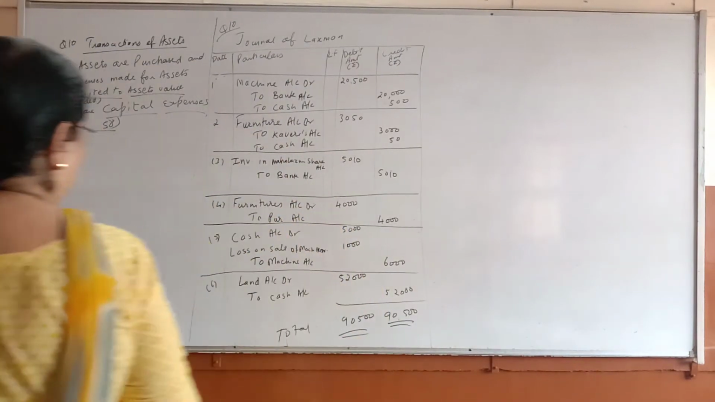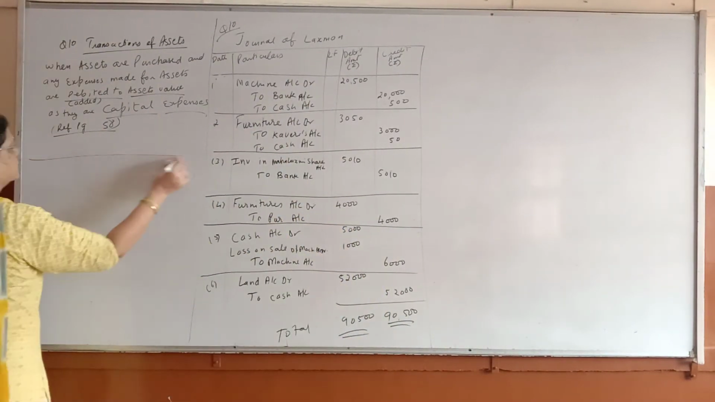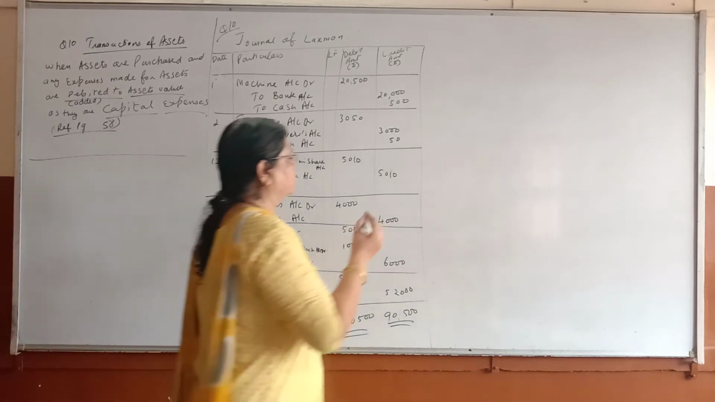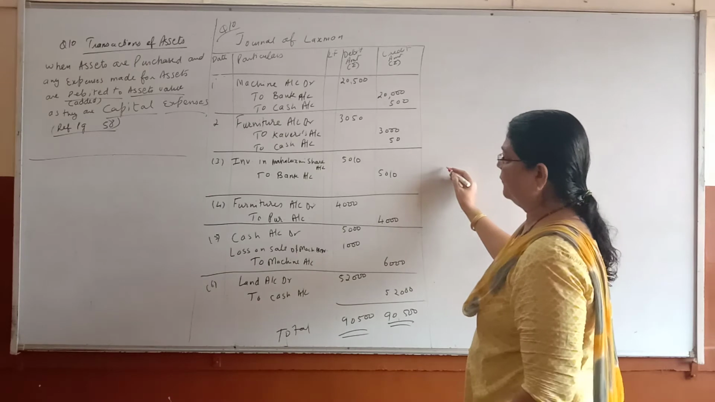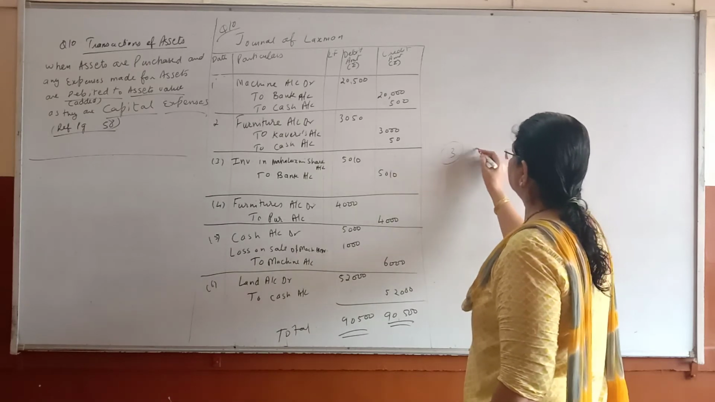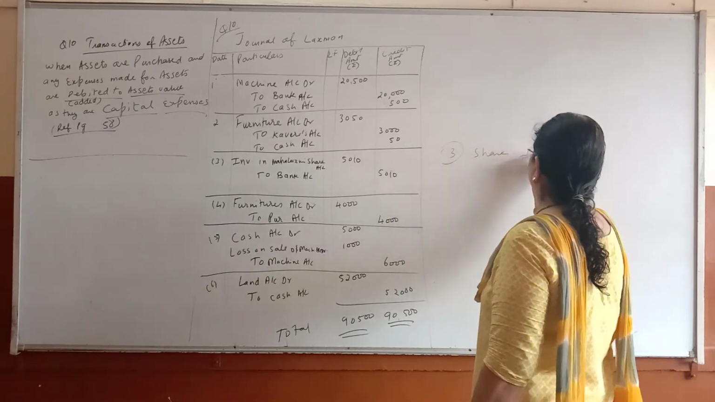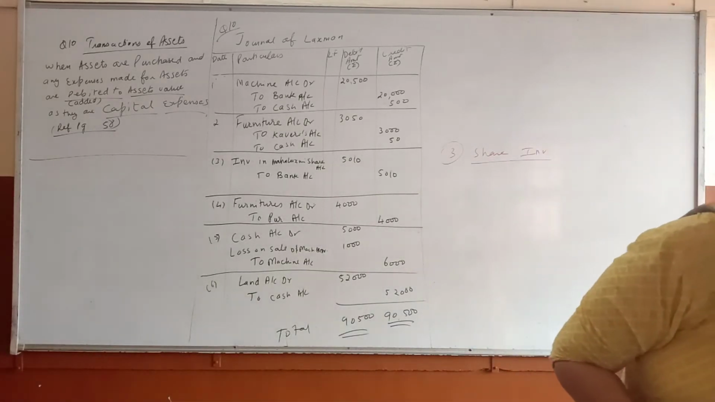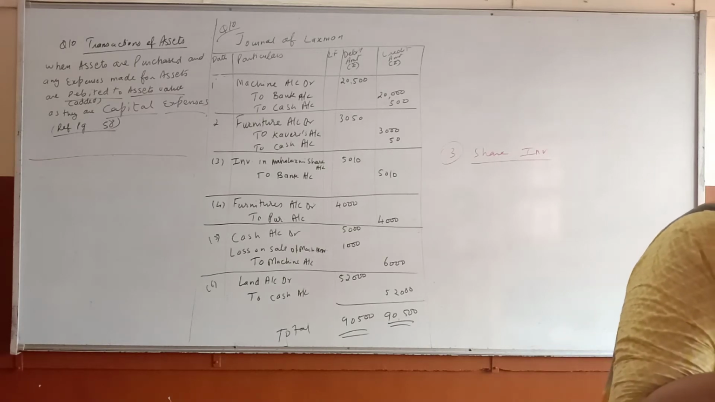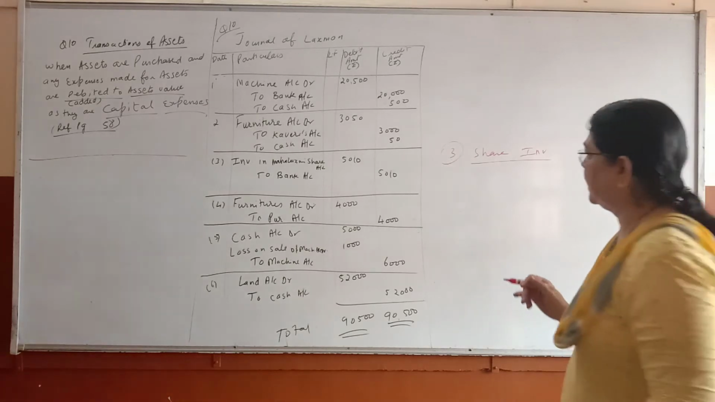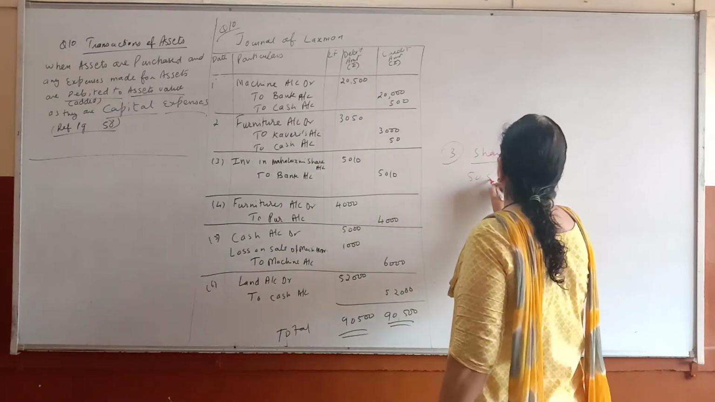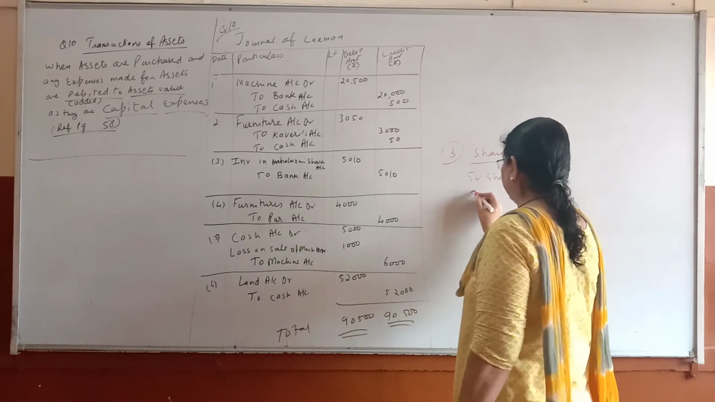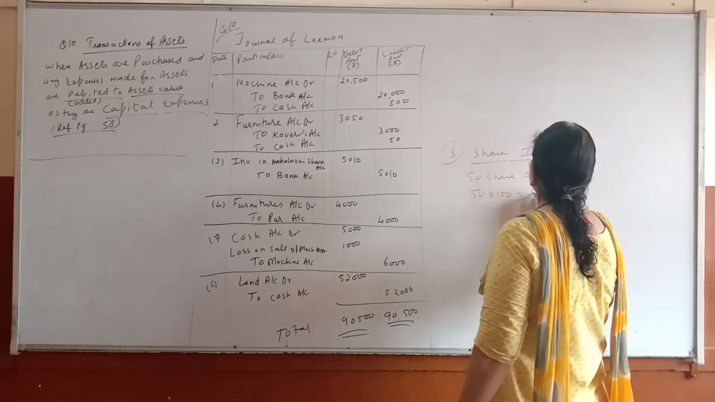How many shares have you purchased here? I will write here: investment in shares. We have purchased the shares of Mahalakshmi, 50 shares, 100 each. So 50 multiplied by 100, you will get 5,000.